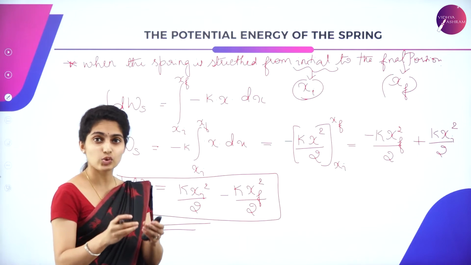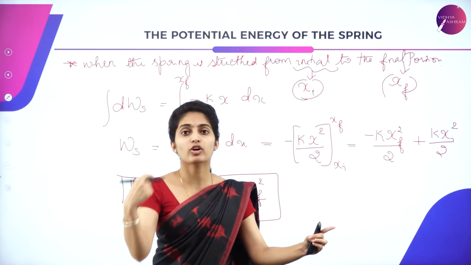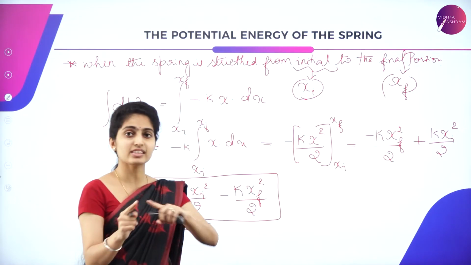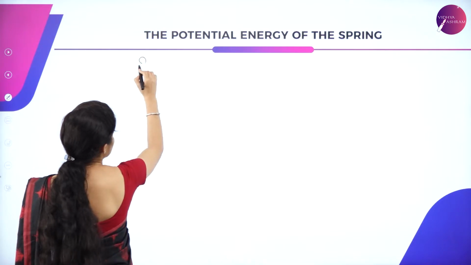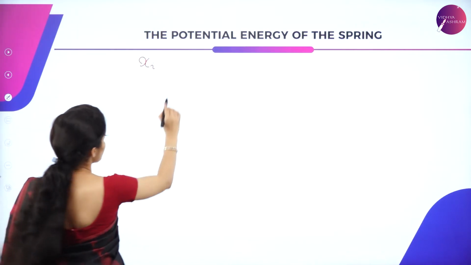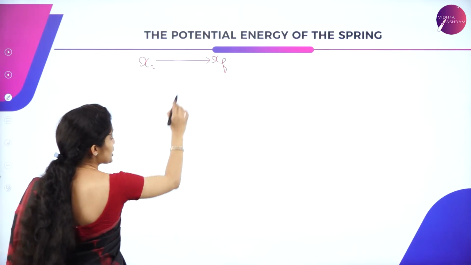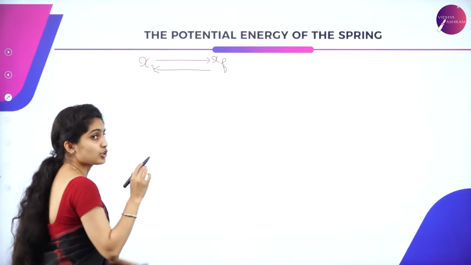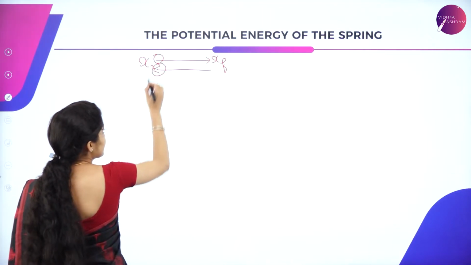When the spring is stretched from initial to final and then rebounds back to the initial stage, that is a cyclic process. xi is the initial position, it goes up to xf, the final position, and again gets back. Here our concentration is only on the start as well as the end.